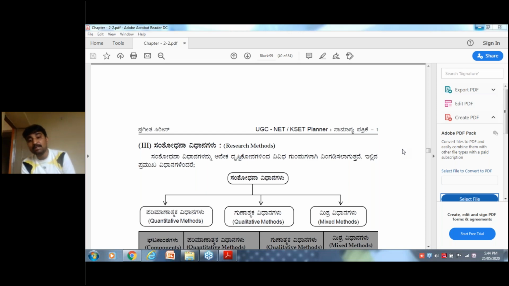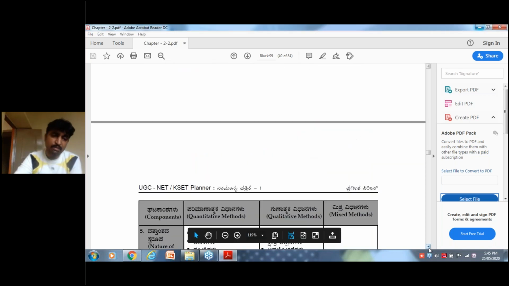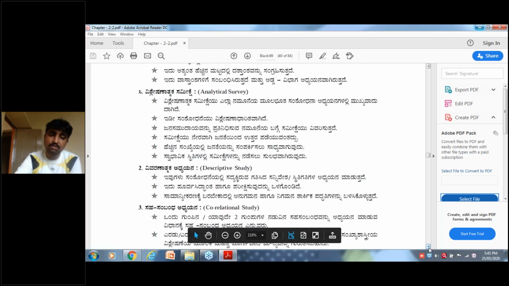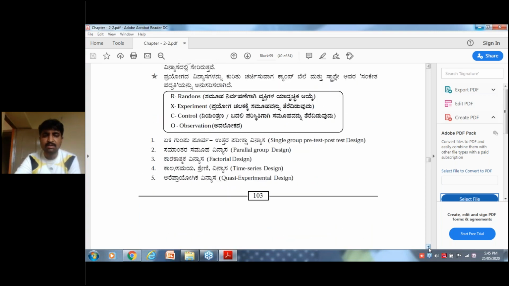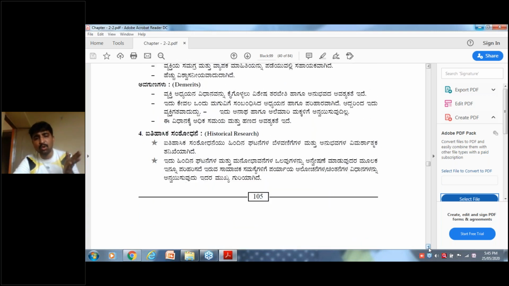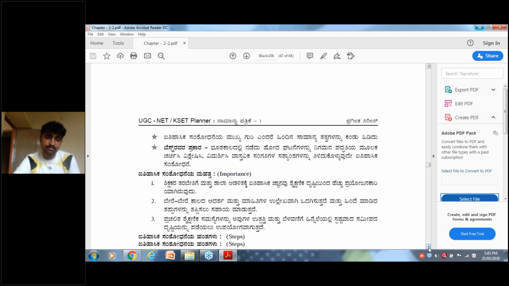After completing the research, you are going to submit a research synopsis. After submission of the synopsis, you will go for colloquium, and after that you are going to submit your thesis. This is the procedure. There are so many methods, it's not possible for me to cover all the aspects. I have given a brief idea, even though I have gone in depth.